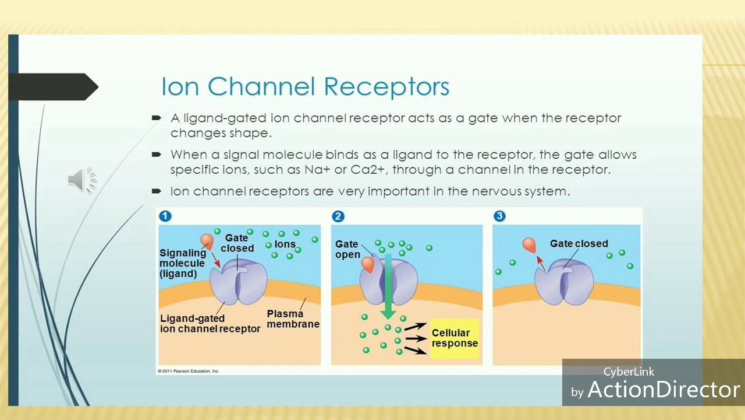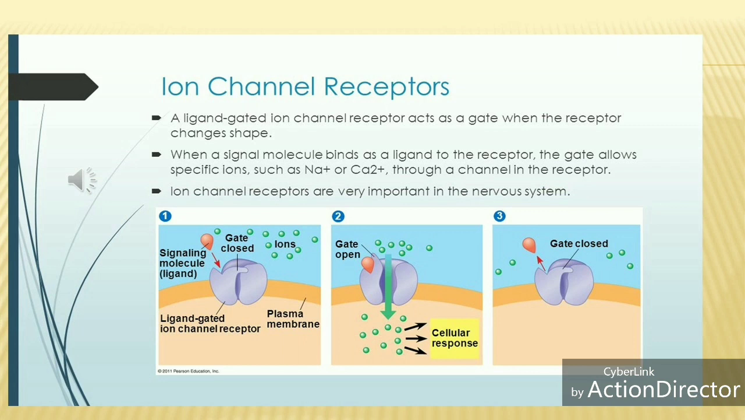Whenever a ligand binds, the channel opens and sodium and calcium ions go inside, and effects occur. These are the things like how signals transfer and how the nervous system acts. So mostly the nervous system undergoes action through ion channel receptors. This is the basic mechanism.